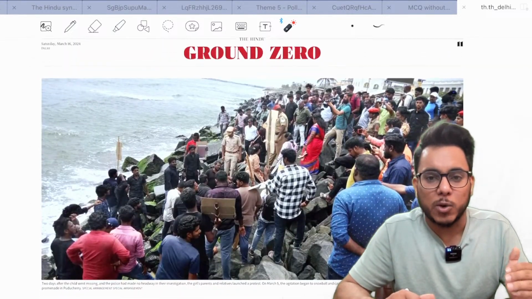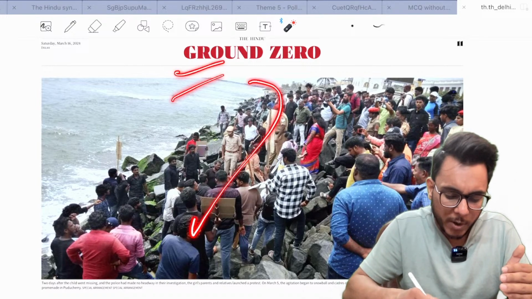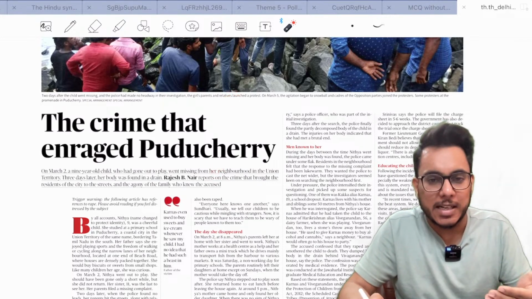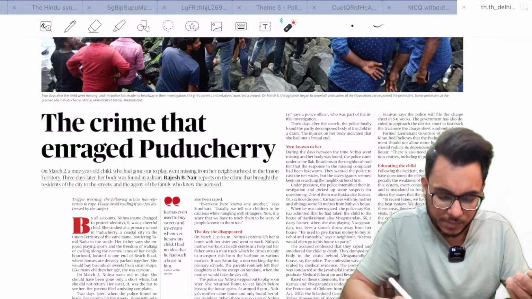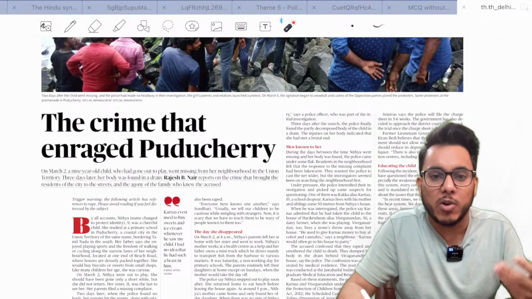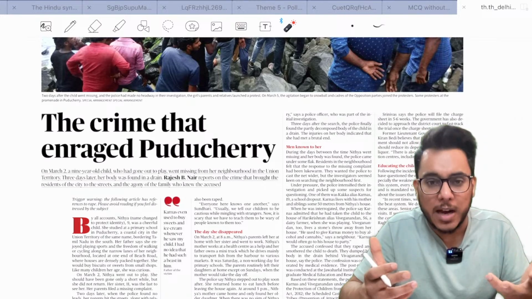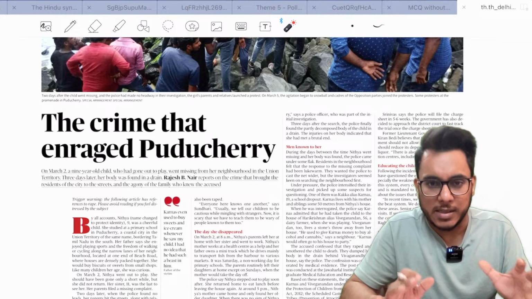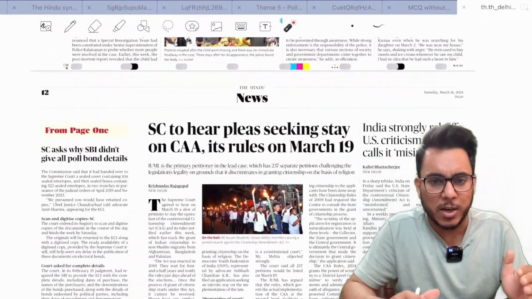Then further, today is Saturday. On Saturday, here we have the ground zero report, and today's ground zero report is: crime that enraged Puducherry. Recently in Puducherry, a minor girl was found dead and there are reports that she was raped. About this, the public outrage etc. is being discussed, a very unfortunate incident. However, for your examination you need not go into this particular article.